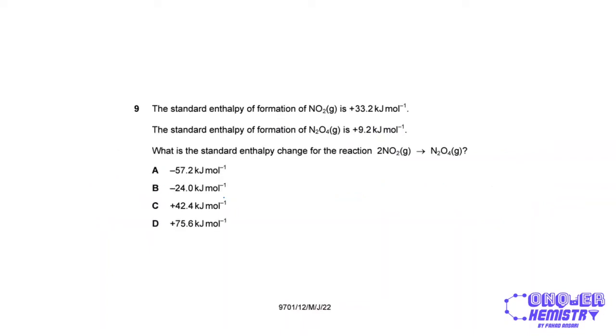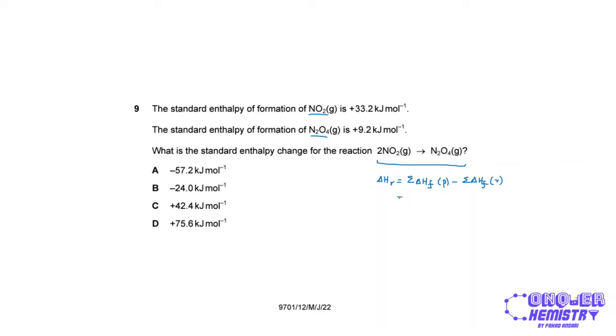The standard enthalpy of formation has been given for NO2 and N2O4, and we have this equation that converts NO2 to N2O4. Right, so whenever we want to find the enthalpy change of a reaction with the enthalpy changes of formation given for the reactants and products, the formula is simple. We're going to sum up the enthalpy changes of formation of the products, and from that we will subtract the sum of enthalpy changes of formation of the reactants.